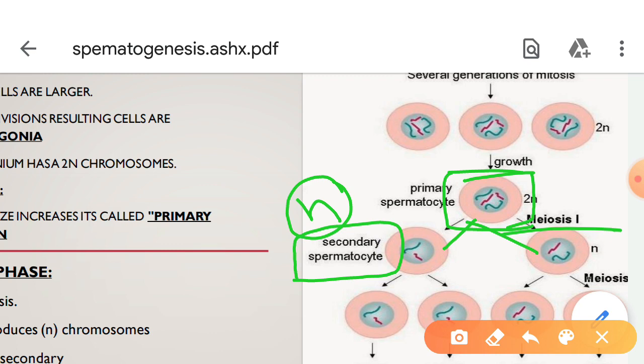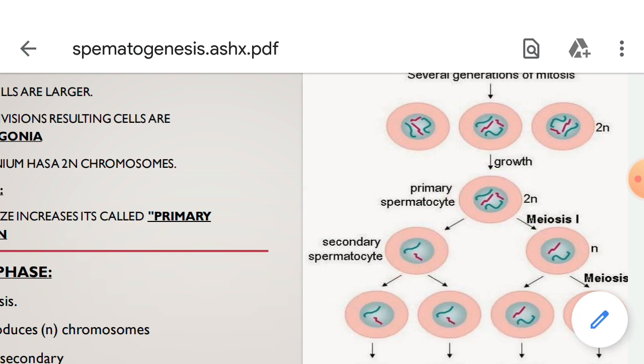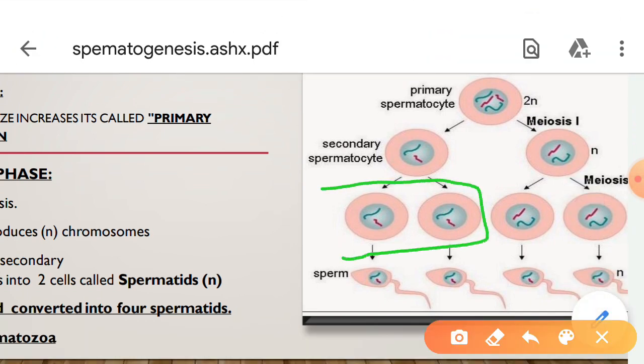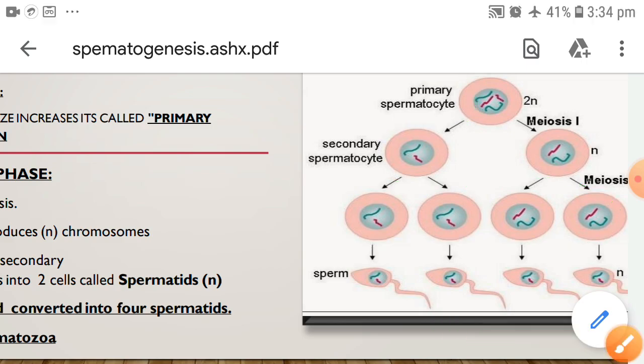These cells are called secondary spermatocytes. During the second meiosis, they divide into two cells called spermatids. The secondary spermatocytes further divide into spermatids, so each primary spermatocyte is converted into four spermatids.